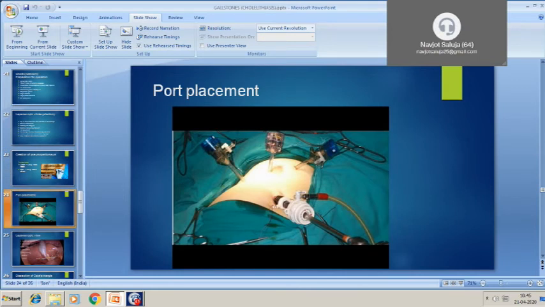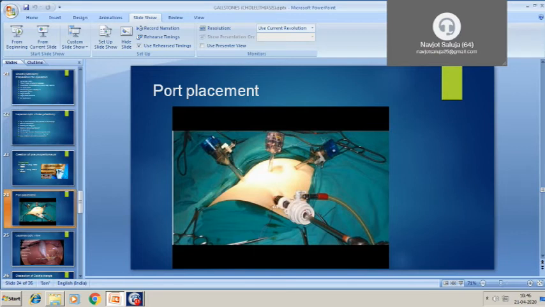So these are the laparoscopic ports we are putting, so that the instruments can be put through these ports. The positioning is very important in any type of laparoscopic surgery. As we can see in this lap cholecystectomy, we are using 3 ports.